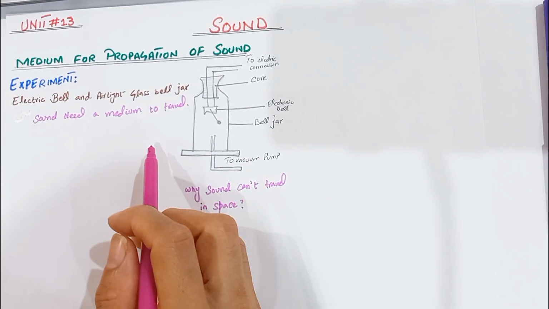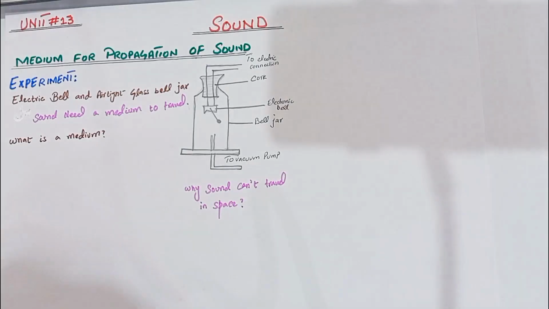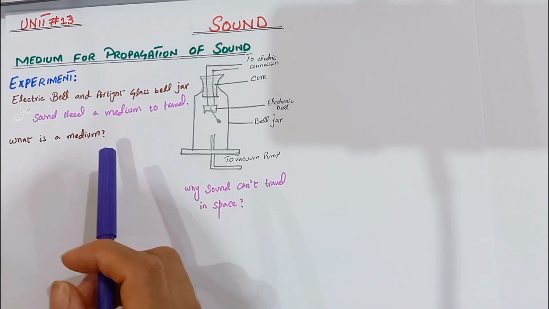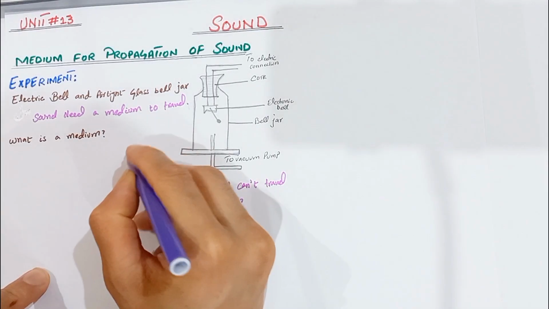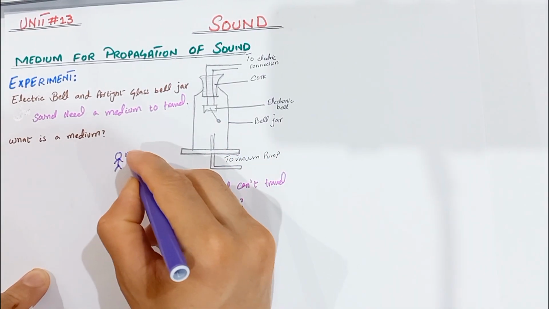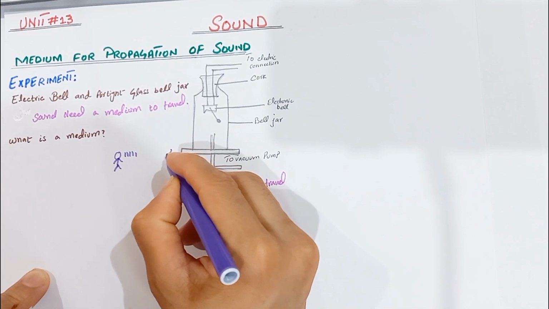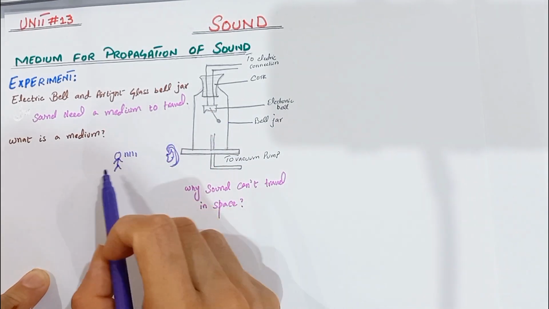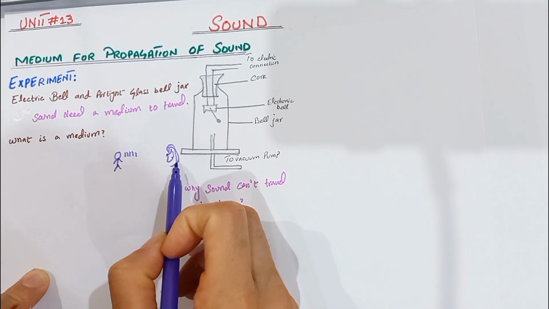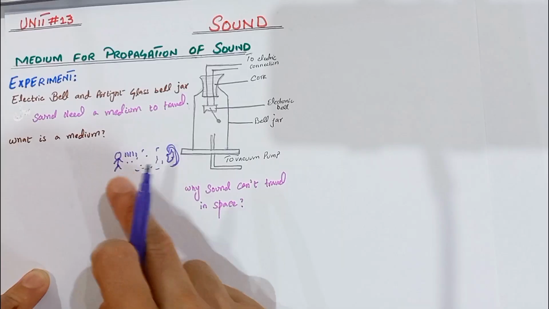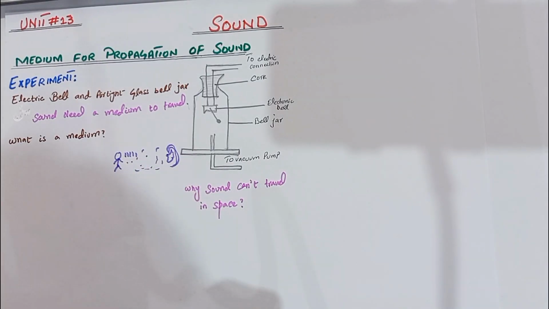First, we learn what a medium is. When I speak, how does my voice reach your ears? Does it jump directly from my mouth to your ears? Let's suppose that one person produces a sound. Does this sound reach the other person by jumping? No, it cannot come to the other person's ears directly. The sound travels through the air between this person and the other person.